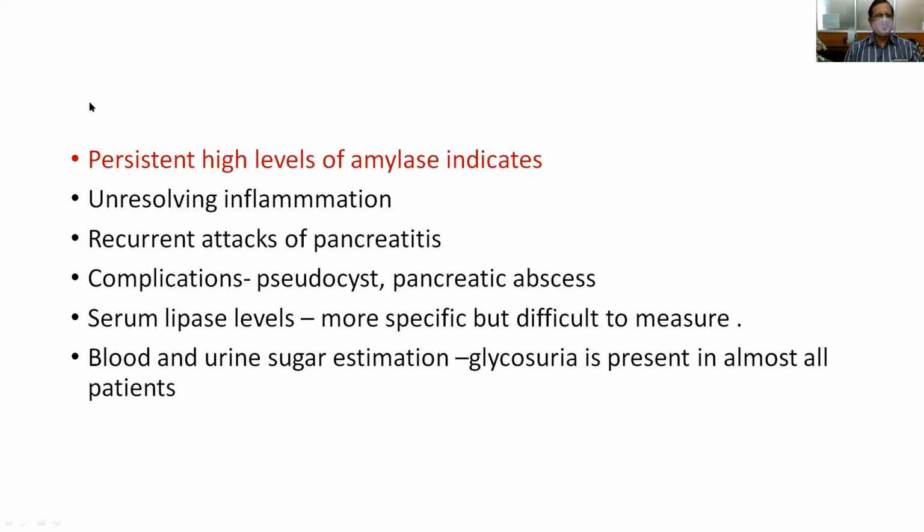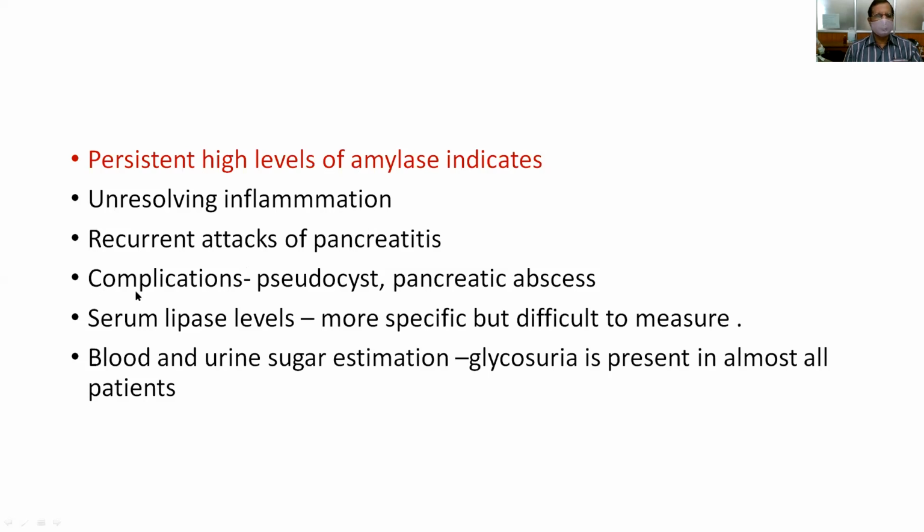Sometimes the serum amylase levels are very high and persist for more than 1 to 2 weeks. Persisting levels of serum amylase indicate unresolving inflammation of the pancreas, with continuously persisting inflammation and recurrent attacks of pancreatitis, so the levels will not come to normal.